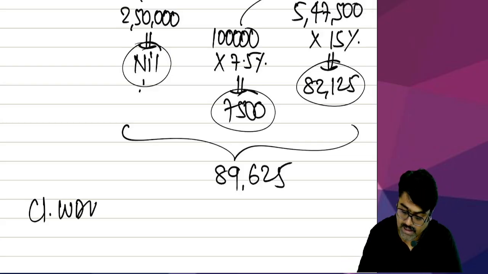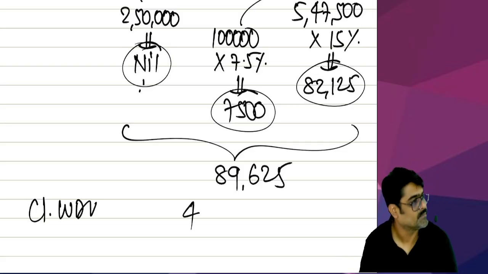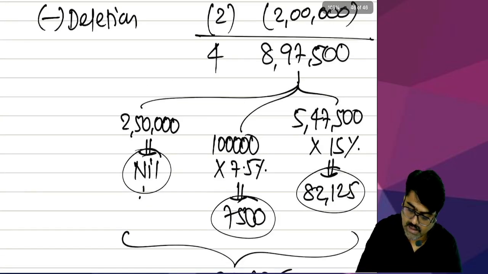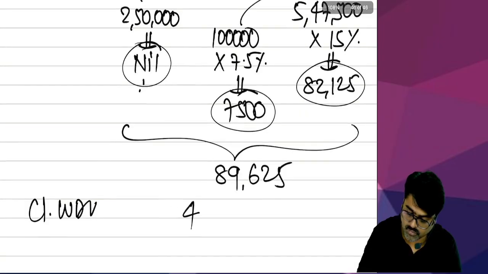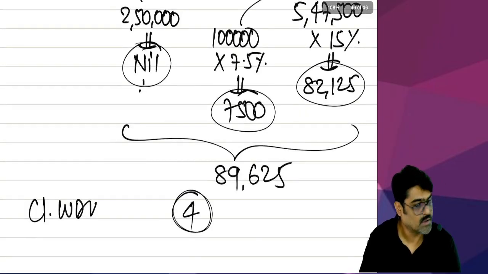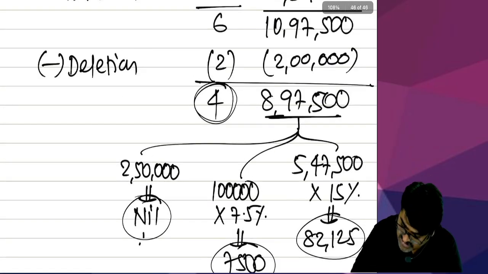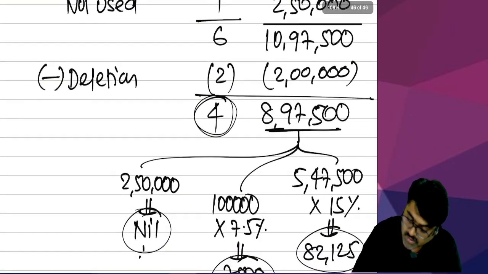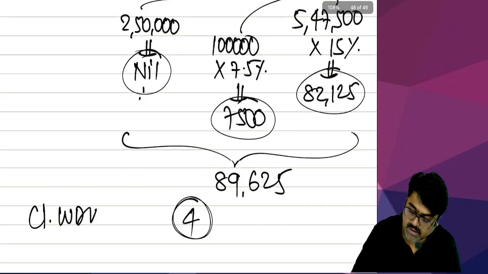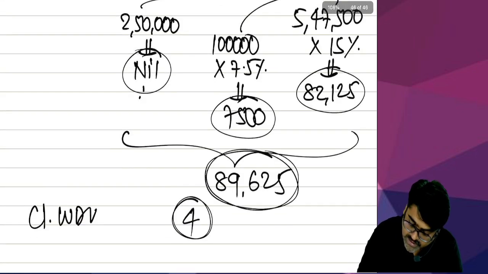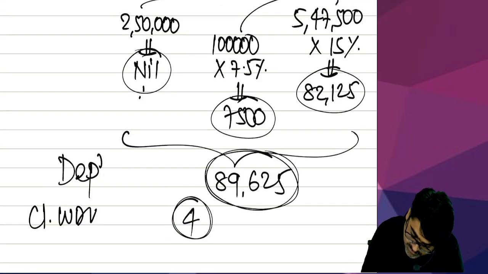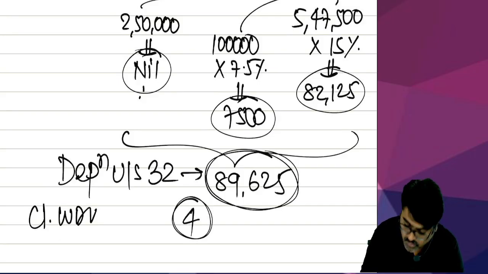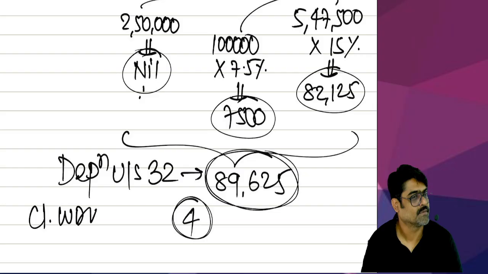In closing, I will have 4 assets. So closing I am having 4 assets. But this entire value will not become my closing, because out of this value, some value is allowed as depreciation under section 32 for this year. So reduce that.